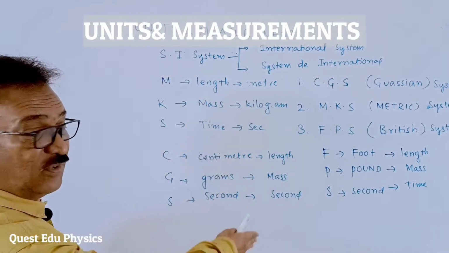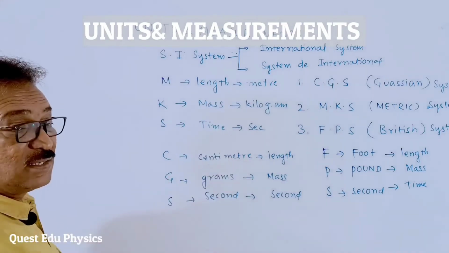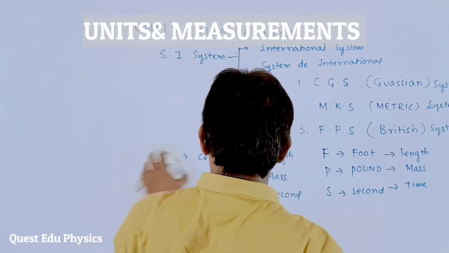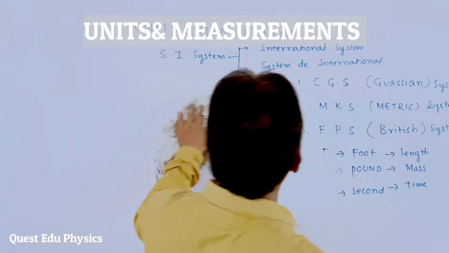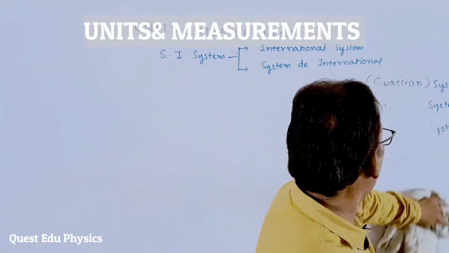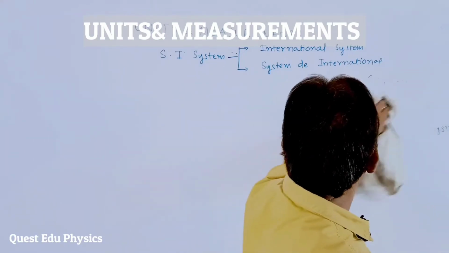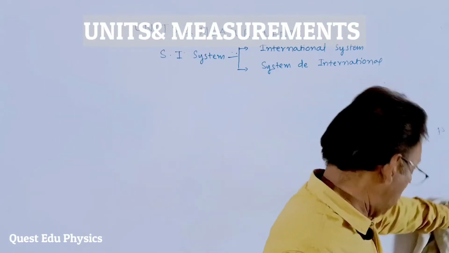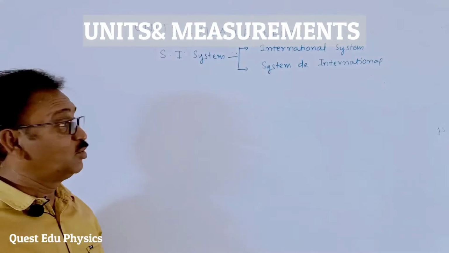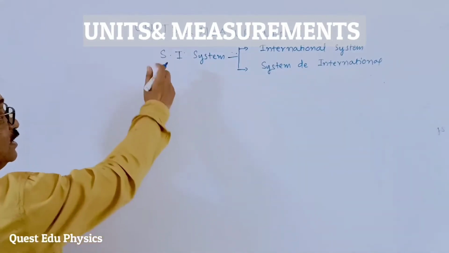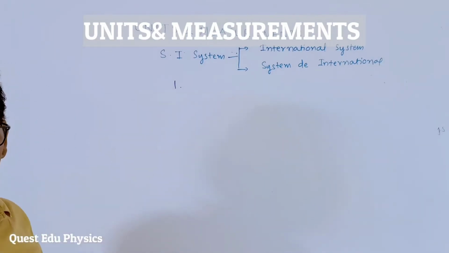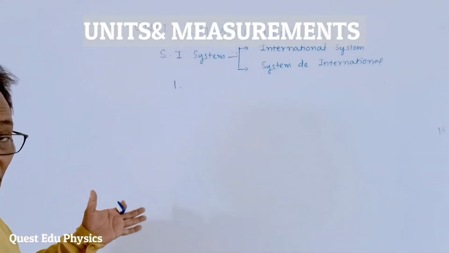The fundamental physical quantities are mass, length, and time. Then, after discoveries and scientific advancement, more physical quantities were discovered and more applications happened, students. In the SI system, instead of three physical quantities, we have more.